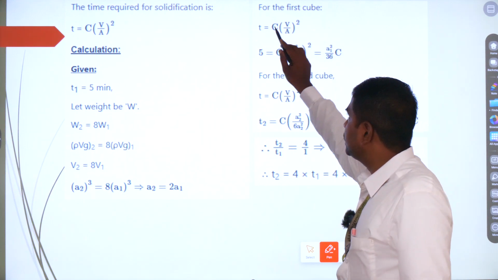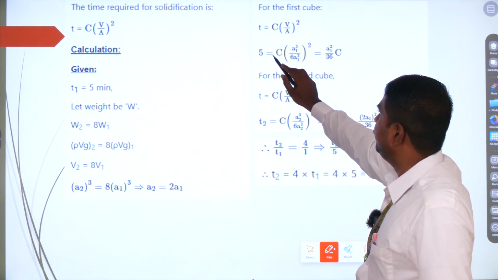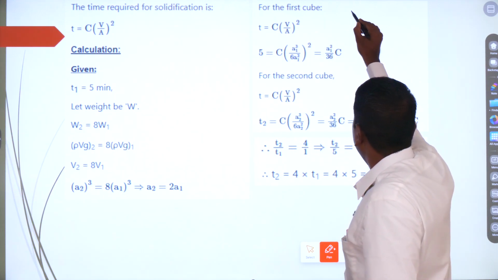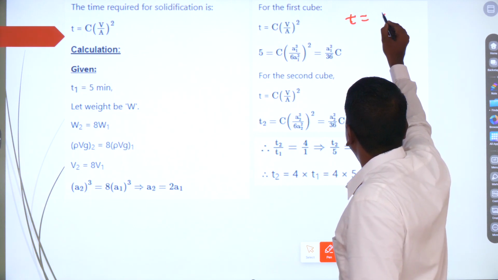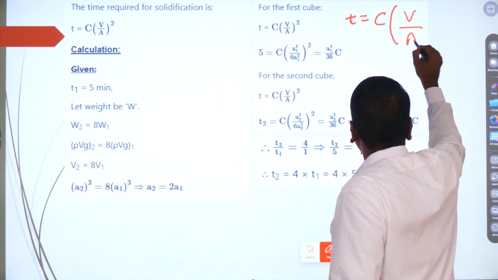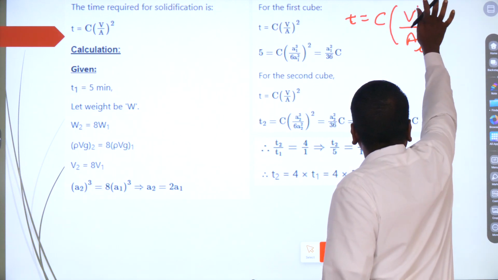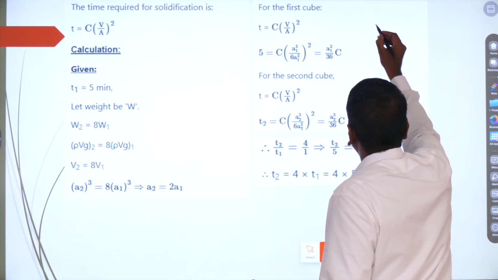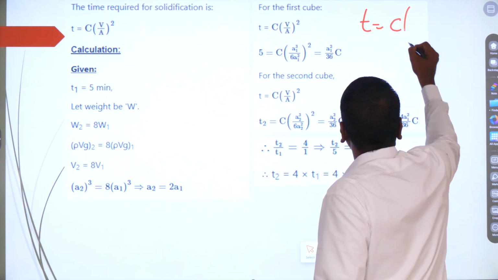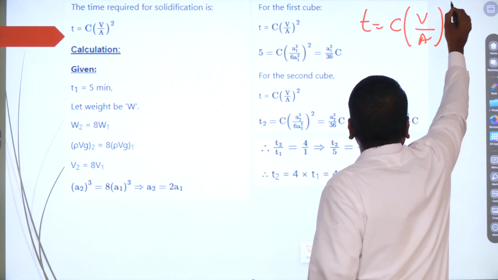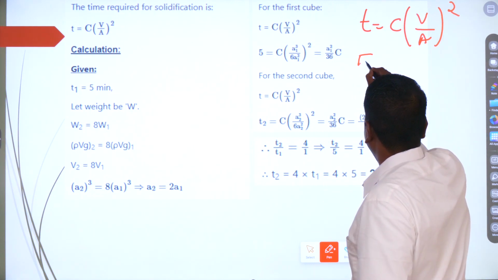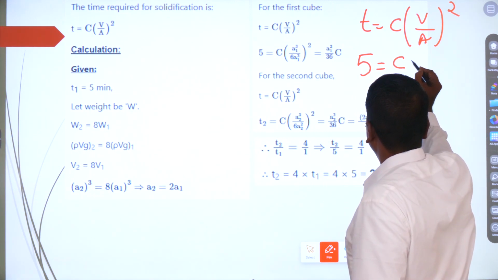Okay. So for the first cube, let us find out the time. Already we know time is going to be equal to 5. So we know the formula: T is equal to C into (V by A) the whole square. It is given that time is going to be equal to 5. It is going to be equal to C, a constant.